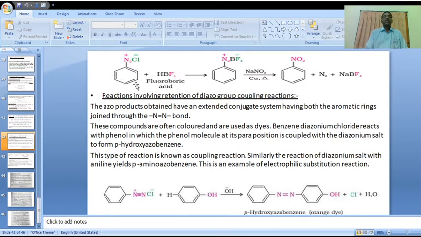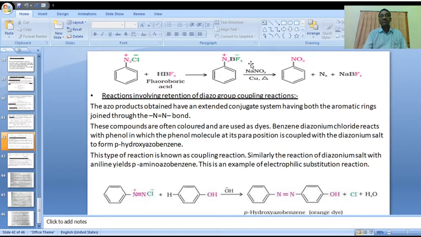This is the benzene diazonium chloride as the starting compound. On reaction with fluoroboric acid, HBF4, it forms this intermediate, benzene diazonium tetrafluoroborate. This intermediate on reaction with sodium nitrite in presence of copper, heating the reaction mixture, forms nitrobenzene.